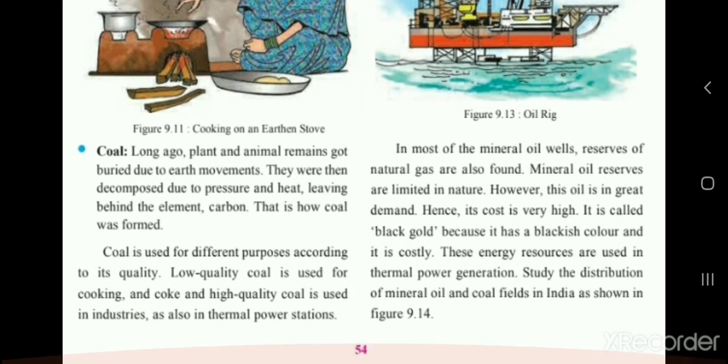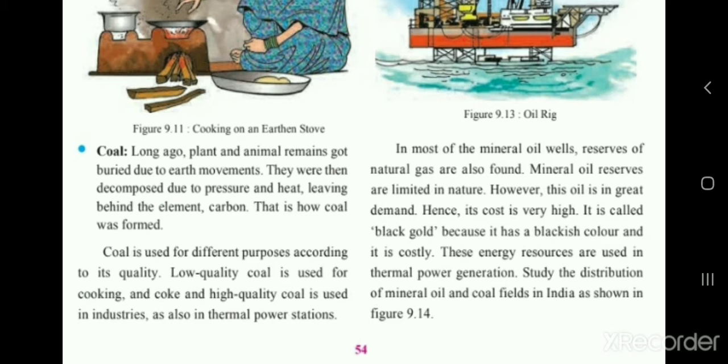Coal. Long ago, plants and animals got buried due to earth movement. They were then decomposed due to pressure and heat, leaving behind the element carbon. This is how coal is found. So now we are going to learn how coal is made.